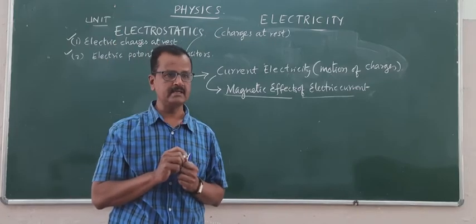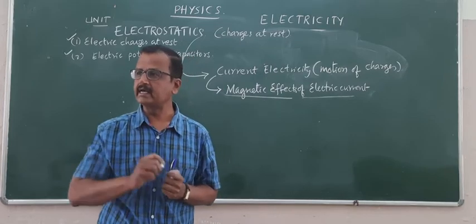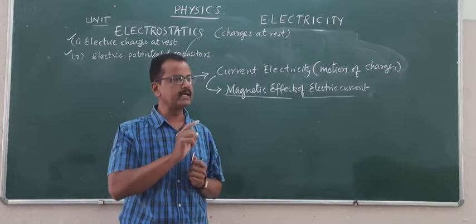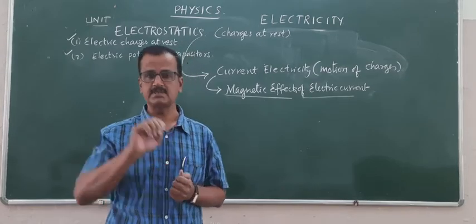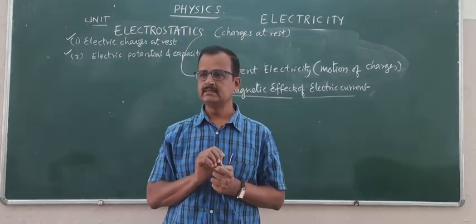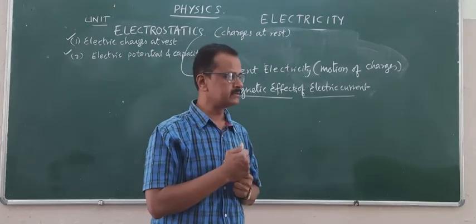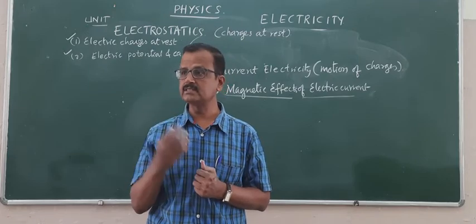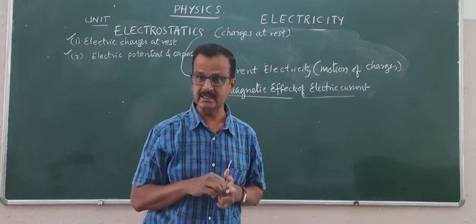You have studied that when a conductor is carrying current, if you keep a magnetic needle close to it, the magnetic needle gets deflected. Suddenly when the current starts passing through the conductor, the needle gets deflected. That shows that a current carrying conductor behaves as a magnet, which was discovered for the first time by Oersted. So it is also known as Oersted's experiment, the magnetic effect of electric current.